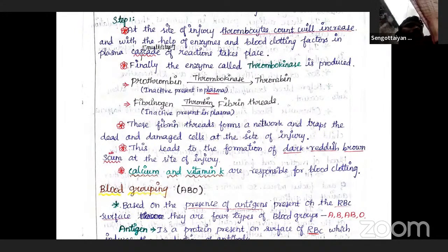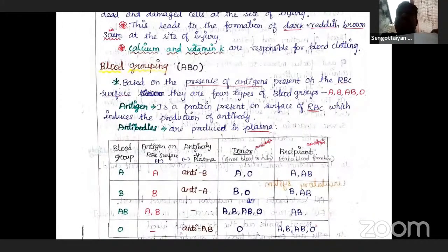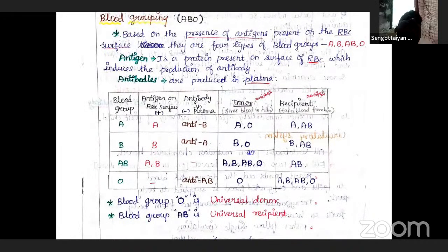The next one is the ABO blood grouping. ABO blood grouping was the first to be discovered. It was discovered by Landsteiner. The ABO blood groups are present in human beings.